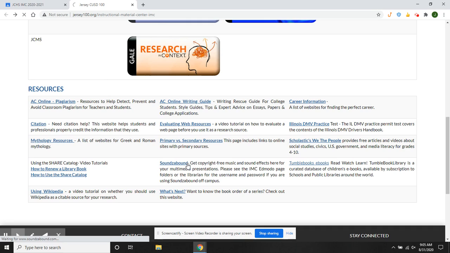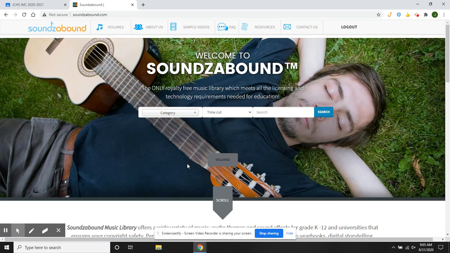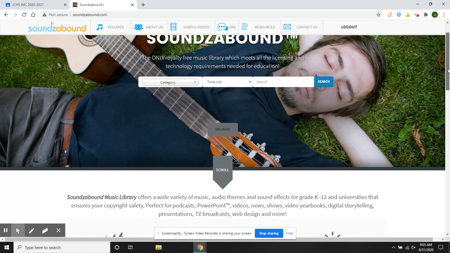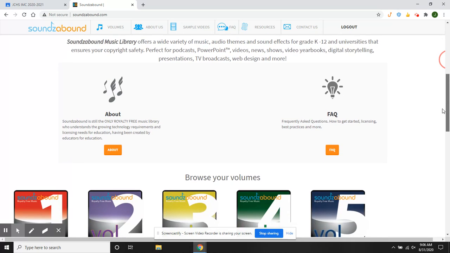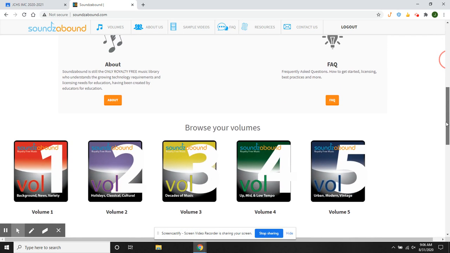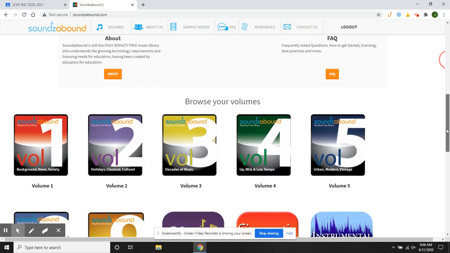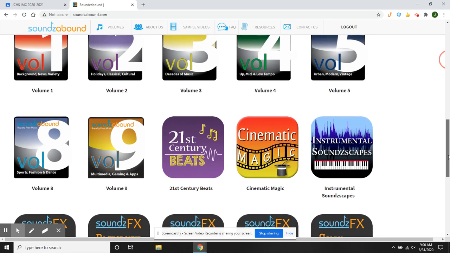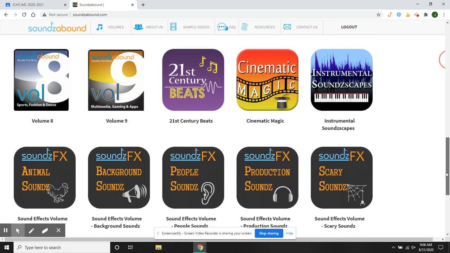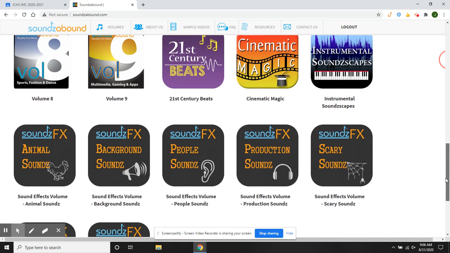We have Sounds Abound, which is a source we order every year, and using it, you can use music that will keep you out of trouble. If you want to use music on any reports or research you want to do, any projects you're doing, all this is copyright paid, so you're not going to get in any trouble, and some pretty cool stuff on here.